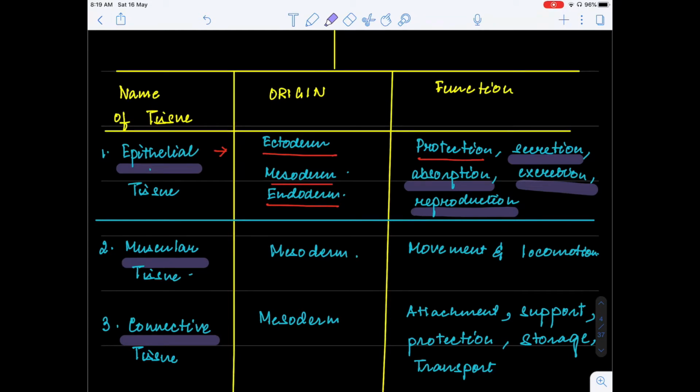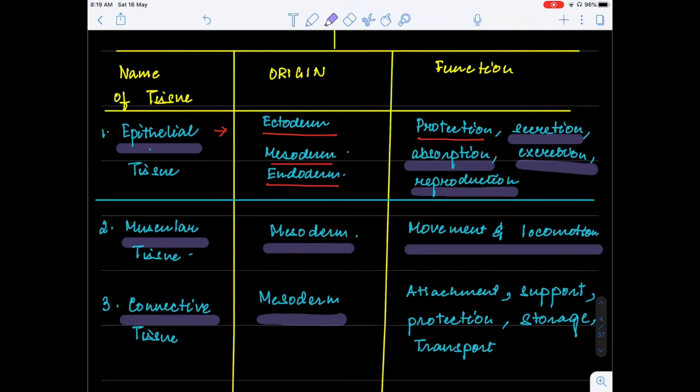Looking into muscular and connective tissue, both are derived from the middle germ layer, that is mesoderm. Muscular tissue is the muscles which are found in your skeletal system, and as a result they are mainly related to movement and locomotion of our body.